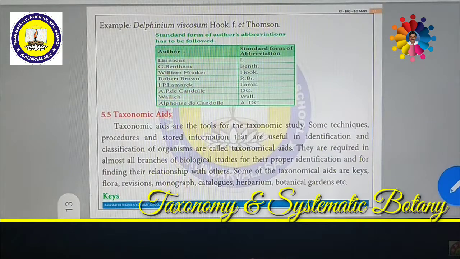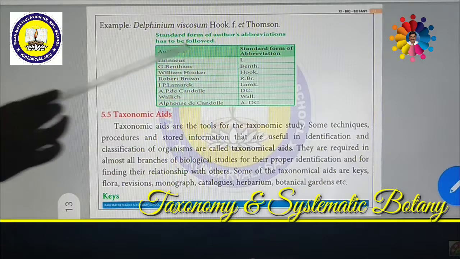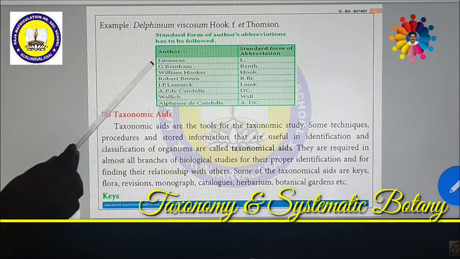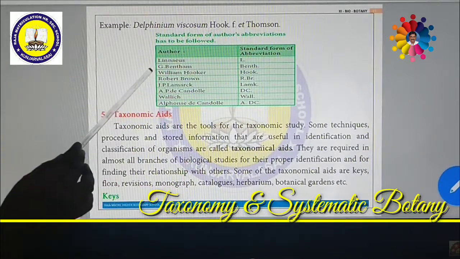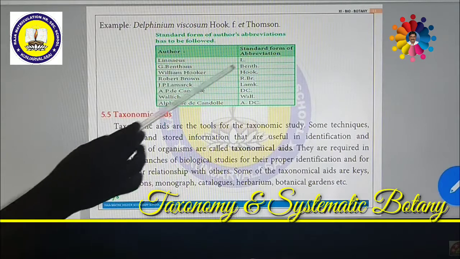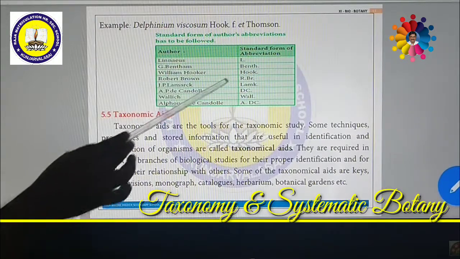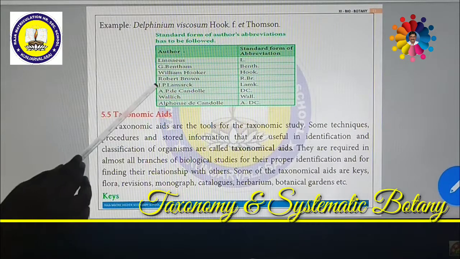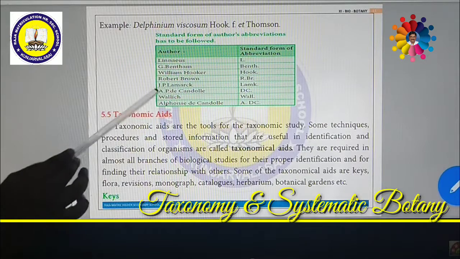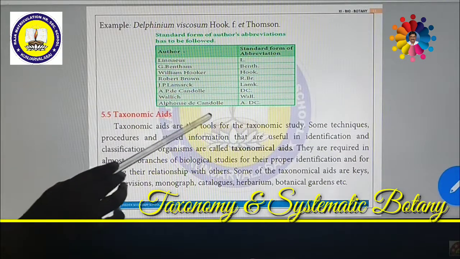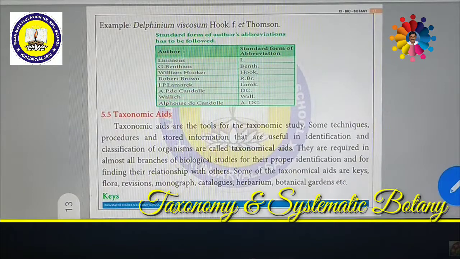Look at some examples of author citation. Linnaeus is indicated by the letter L. Bentham, Bentham and Hooker: Bentham is given as Benth. If Robert Hooke and William Hooker discovered it, Hook. Robert Brown, R. Br. J.P. Lamarck, Lmk. A.P. de Candolle, DC. Wallich, Wall. Alphonse de Candolle, A.DC. In such a way, at the end of the scientific name, we have to indicate with these letters the author citation.